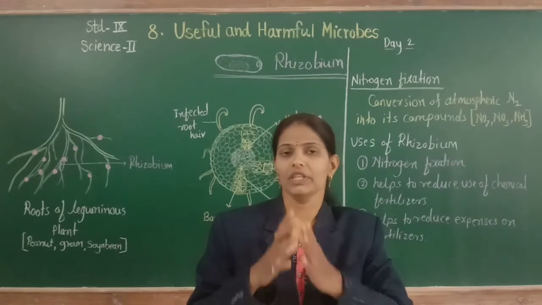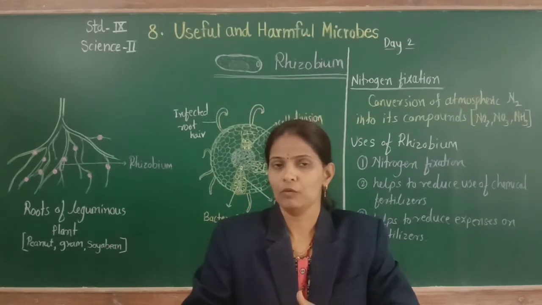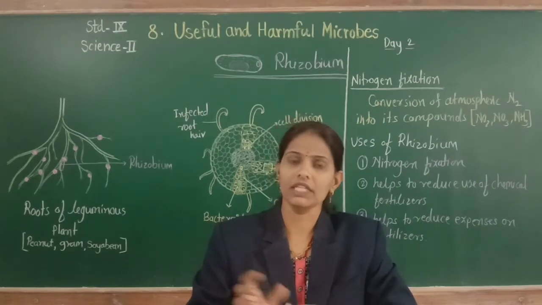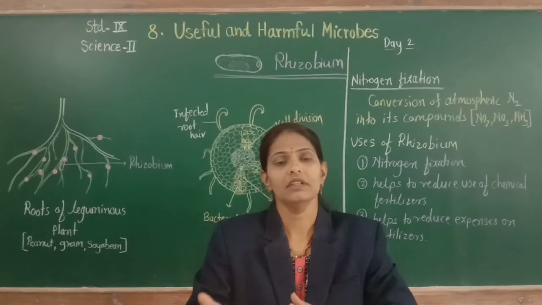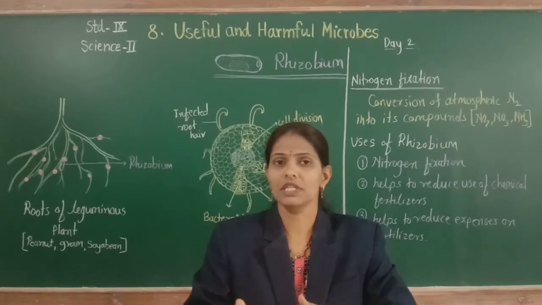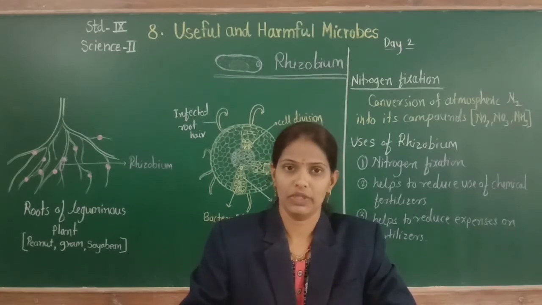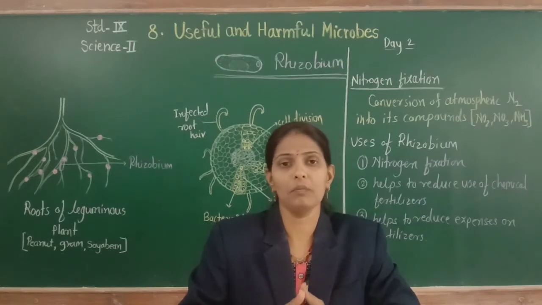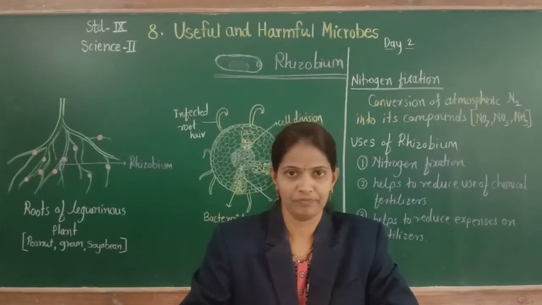We see the rhizobium bacteria catch atmospheric nitrogen and convert it into a nitrogenous compound, and after that plants use this nitrogenous compound to synthesize protein. That is why nitrogen fixation is an important process, the second important process besides fermentation.